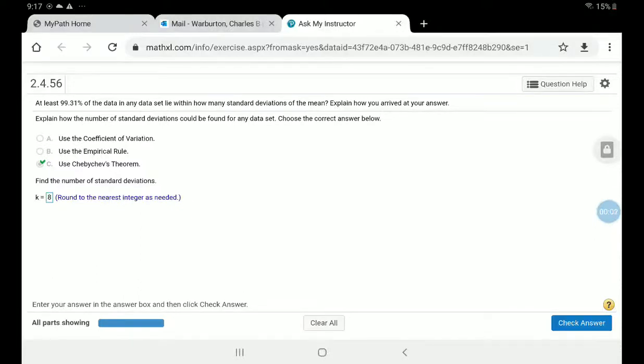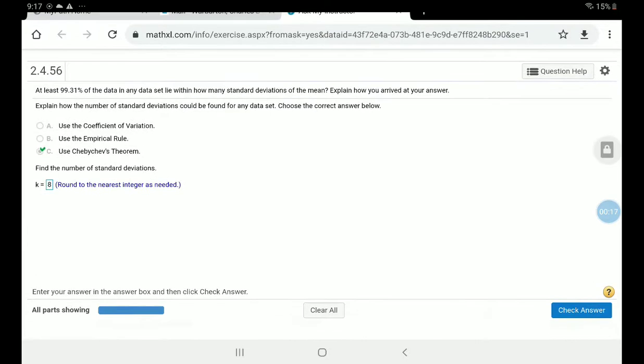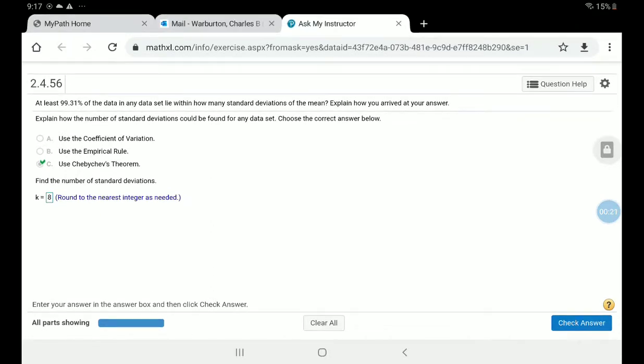Got an email today from a student wanting help on the problem that you can see on the screen here. And the problem talks about Chebyshev's rule. And the question says this: at least 99.31% of the data lies between how many standard deviations of the mean? And then explain your answer.